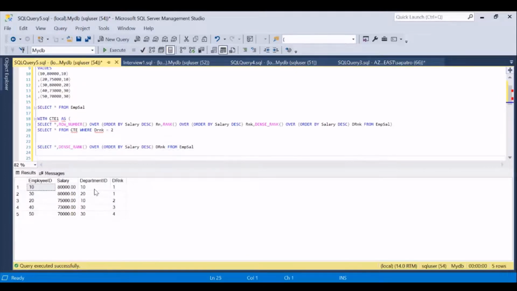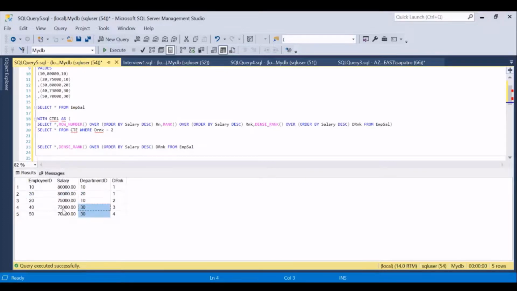Now, if I observe clearly, department 10 has two salaried people, 80,000 and 75,000, so the second best salary in that department would be the 20th employee. And if I observe department ID 20, only one person is present, hence I should not even be considering this result set.